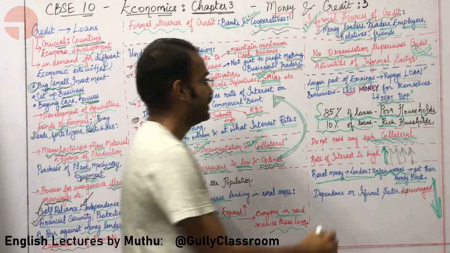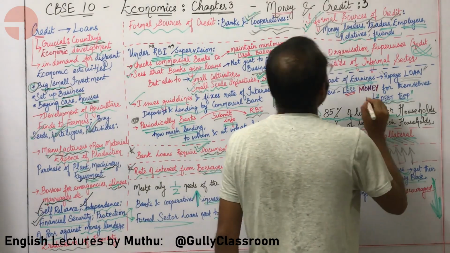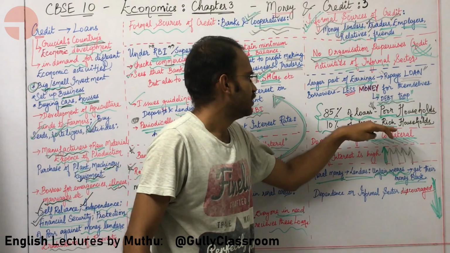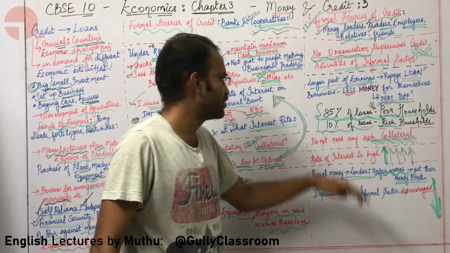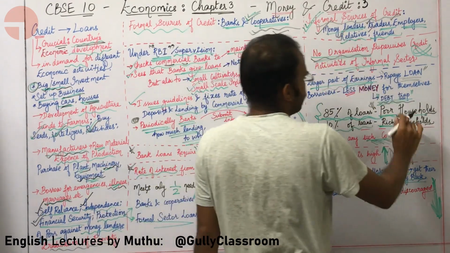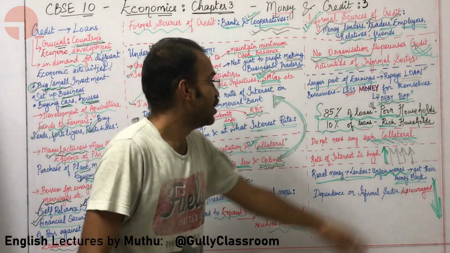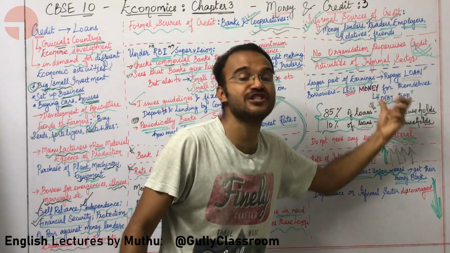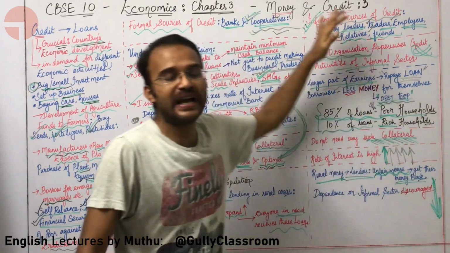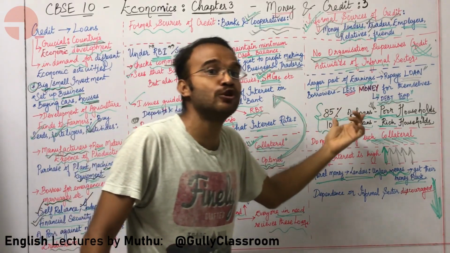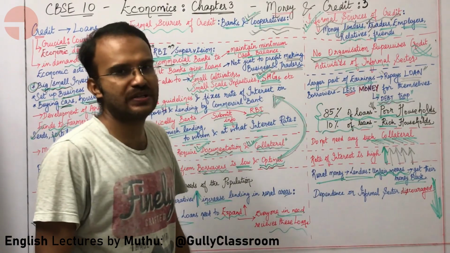85% of loans in poor rural households are from informal credit, and only 10% of loans are from formal sources. There is a very high variation. Only around 10% of loans of rich households come from informal credit.